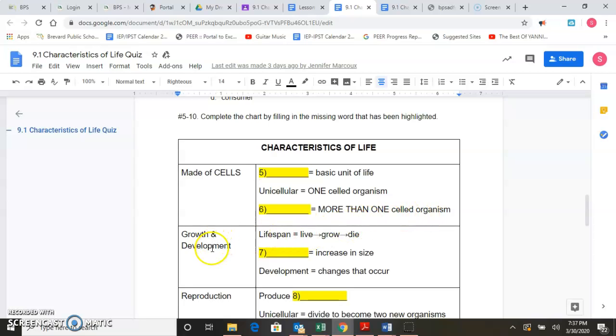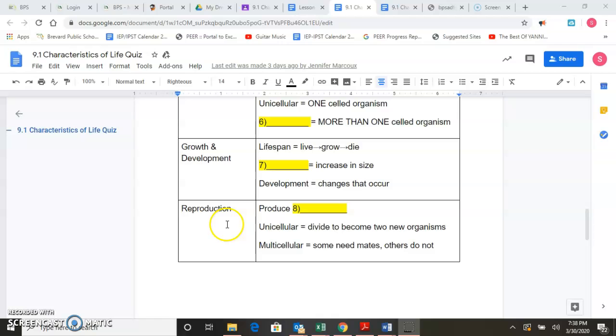The next section is growth and development. Lifespan equals live, arrow, grow, arrow, die. Number 7 is a blank. It equals increase in size. Development equals changes that occur. The next section is reproduction. Produce is for number 8, blank. Unicellular equals divide to become 2 new organisms. And multicellular equals some need mates, others do not.